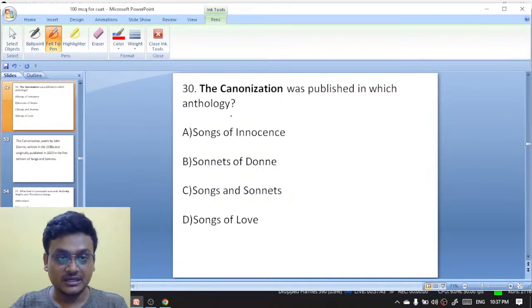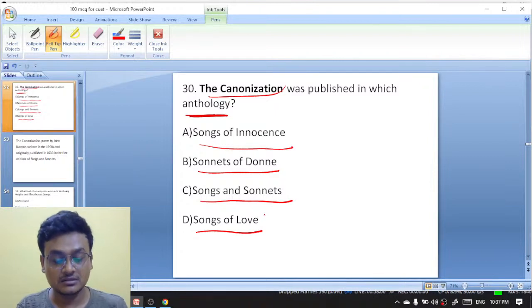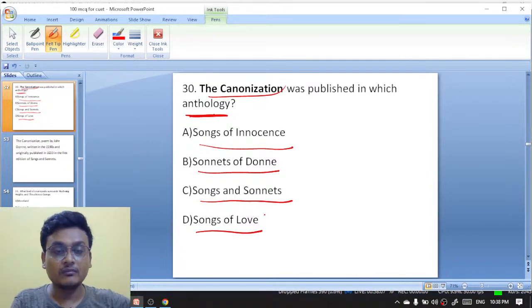The Canonization was published in which anthology? Songs of Innocence, Sonnets of Dawn, Songs and Sonnets, or Songs of Love? In which anthology was the poem The Canonization published? Do write your answer in the comment box.